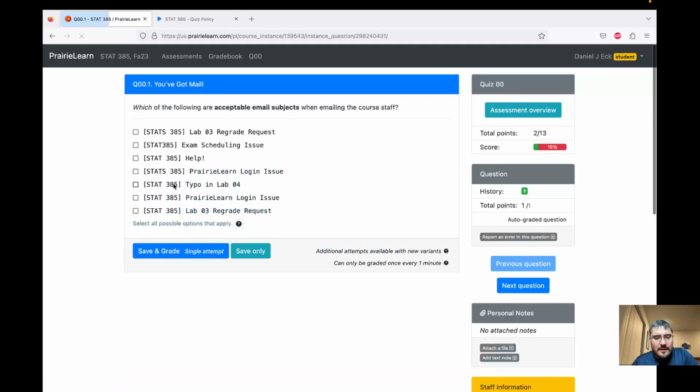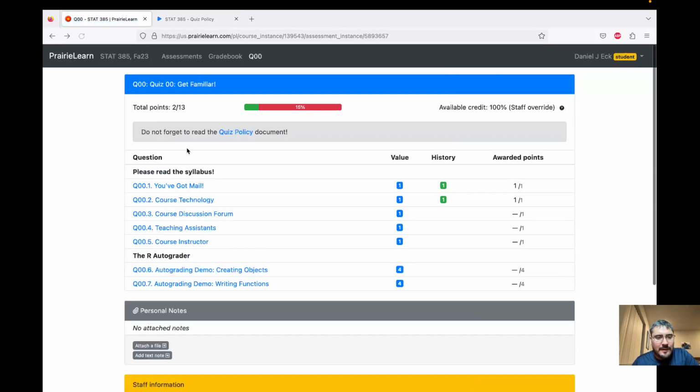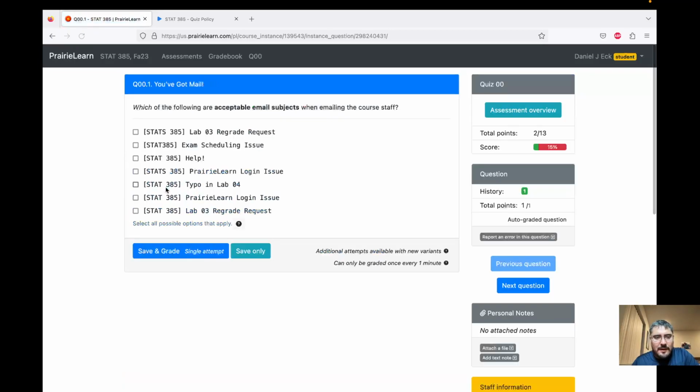All right. So I'm clicking the first thing here. You've got mail. Which of the following are acceptable email subjects when emailing the core staff, which is just me. We would have to go through the syllabus to see what the correct format is. A note on this: I know that some of this formatting is subjective and seems unnecessary, and point taken on that.